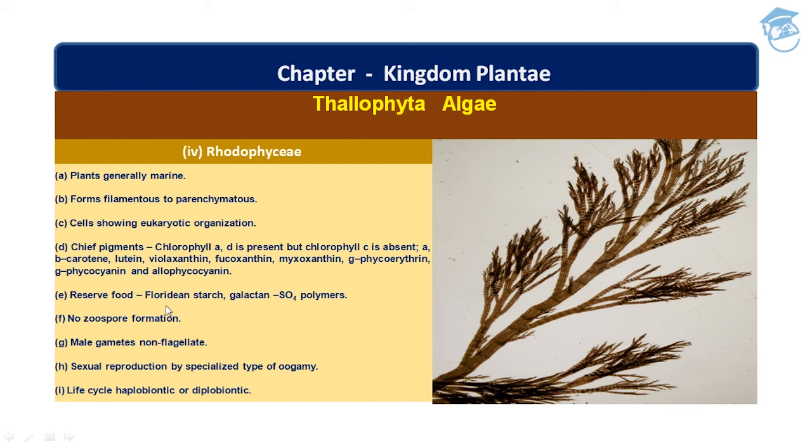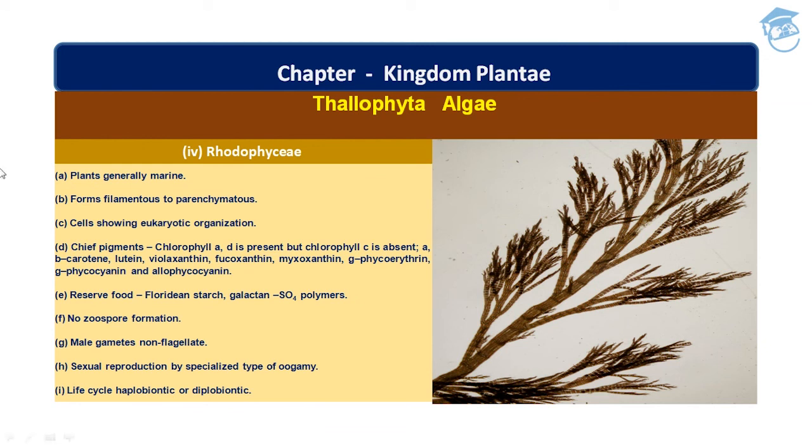Reserve food is in the form of floridean starch, galactan, SO4 and polymers. No zoospore formation takes place in the Rhodophyceae family. Please note that. And male gametes are non-flagellate. Reproduction takes place by a specialized type of oogamy. And the life cycle is haplobiontic or diplobiontic. I'll be explaining the life cycles, haplobiontic and diplobiontic, in my next, or you can say in the last section of the presentation of this chapter, that is Kingdom Plantae.